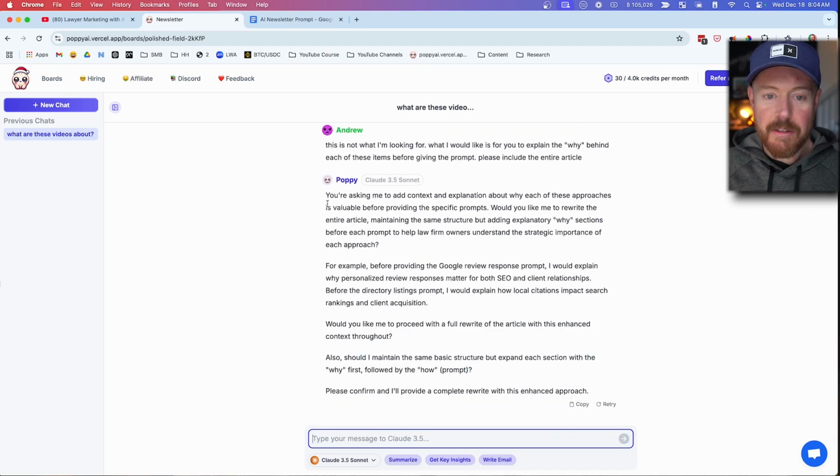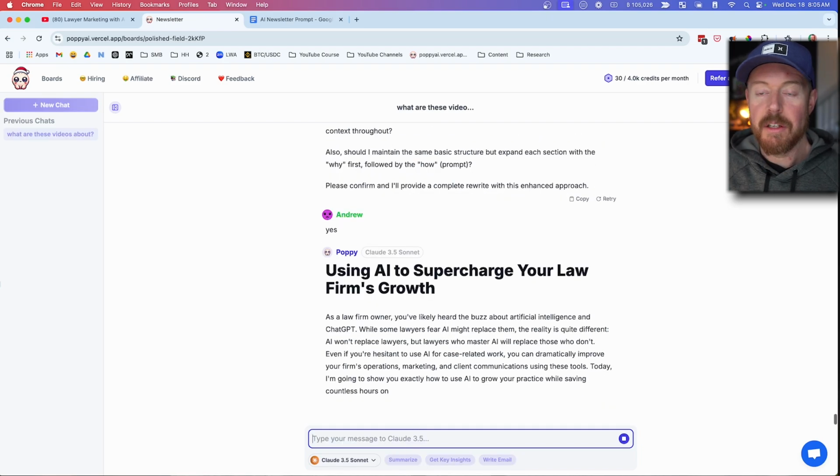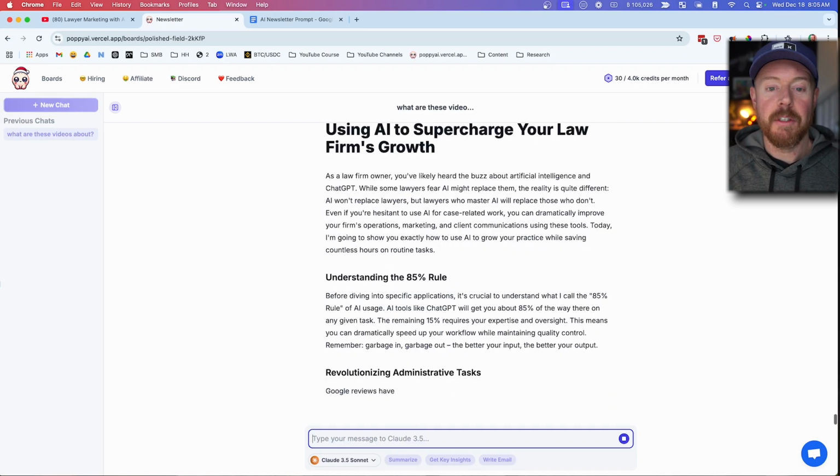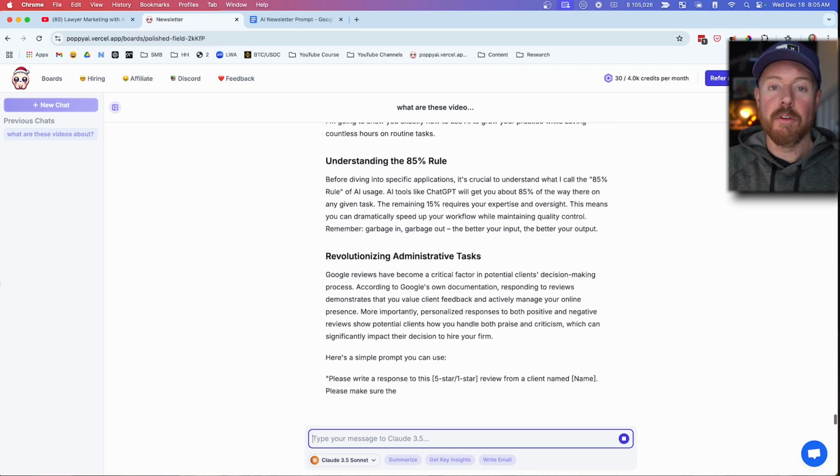All right, so interesting. You're asking me to add context and explanation of why this approach is valuable for providing student help. Would you like me to rewrite the entire article, maintaining the same structure, adding the why? Okay, yes, that is what I want. All right, so now it's going to rewrite the entire article, hopefully adding the why in for those 3 sections.